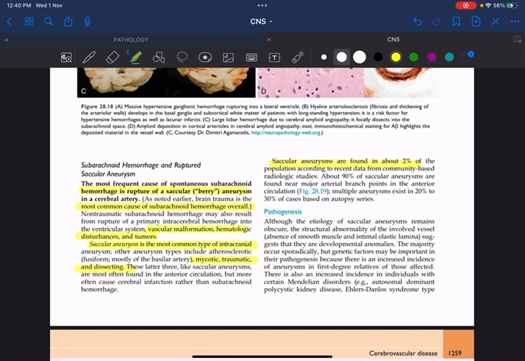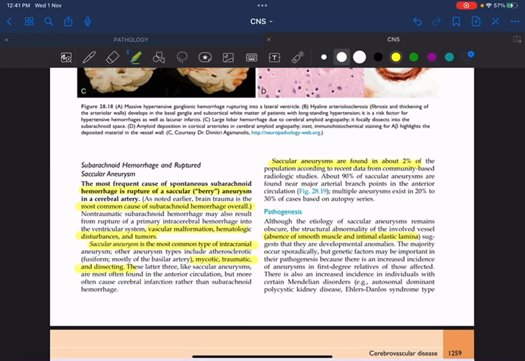As far as pathogenesis is concerned, why does the saccular aneurysm happen? Because there is absence of smooth muscle and intimal elastic lamina. We have tunica intima, tunica media. There is absence of smooth muscle in the media, as well as absence of elastic fibers in the intima. As a result, there will be abnormal permanent dilatation. It is not temporary, it's a permanent dilatation of the blood vessel walls.